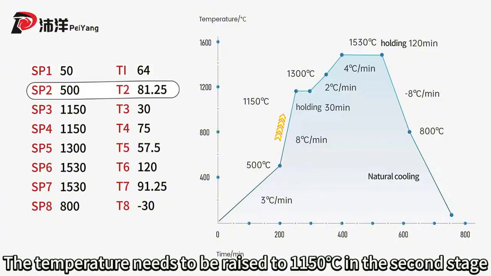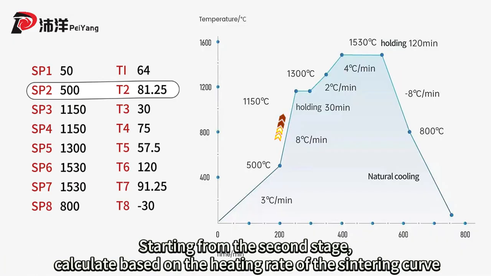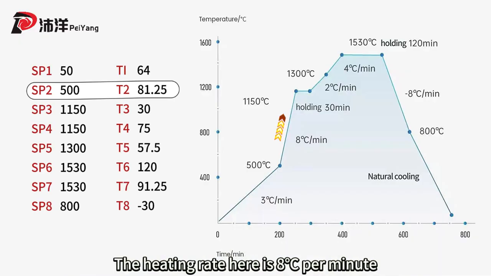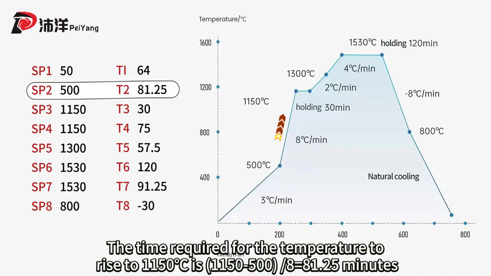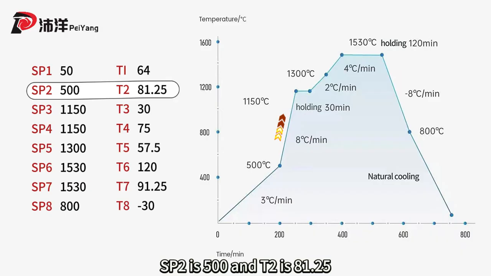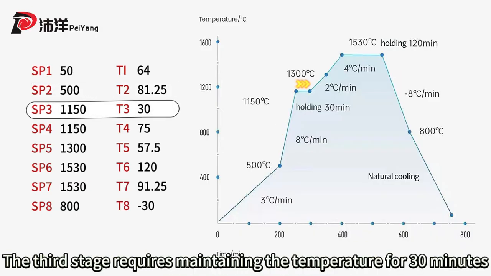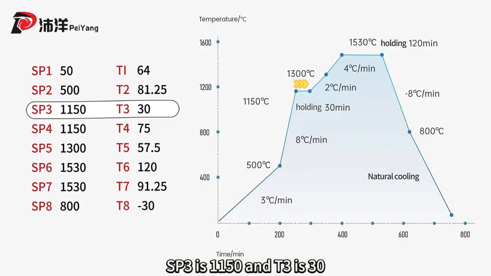The temperature needs to be raised to 1150 degrees centigrade in the second stage. Starting from the second stage, calculate based on the heating rate of the sintering curve. The heating rate here is 8 degrees centigrade per minute. The time required for the temperature to rise to 1150 degrees centigrade is (1150-500)/8, which equals 81.5 minutes. SP2 is 500 and T2 is 81.5. The third stage requires maintaining the temperature for 30 minutes. SP3 is 1150 and T3 is 30.